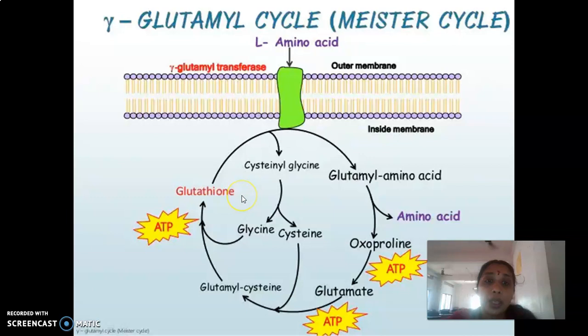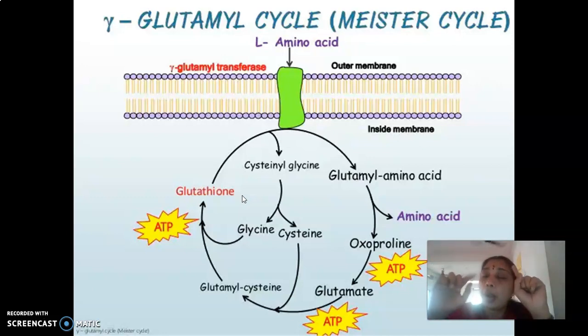So we know that glutathione is a tripeptide in the order gamma glutamyl, cysteine, glycine. If the order is shuffled, for example, if glutamic acid is combined with glycine followed by cysteine, it is no more glutathione. It becomes glutathione only if glutamic acid is joined to cysteine, followed by its addition to glycine. That is how all the proteins are synthesized in the body. Clear? Yesterday I told you that if the order is shuffled, it gives rise to an entirely different product.